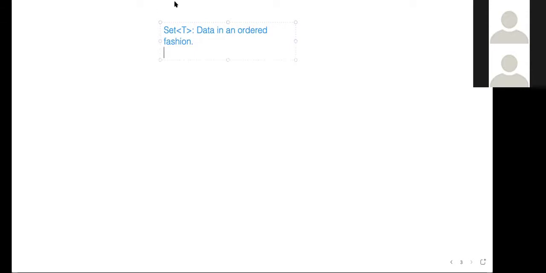Another property of set is that in sets, there is no duplicate. Set always has distinct data. It doesn't matter which set you are using, whether it's hash set or tree set. This is the fundamental property of set. It never has duplicate data. If you are adding 3, 2, 5, 4, it will be added in the set. But when you add 3 for the second time, that 3 will not be added into the set, because there is already one 3 in the set.